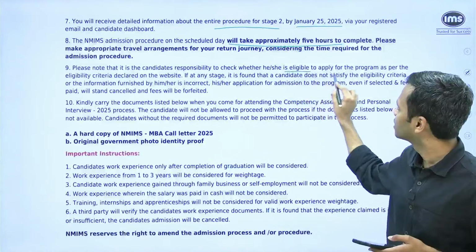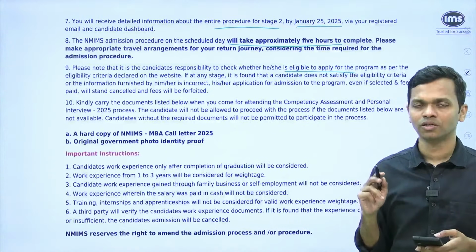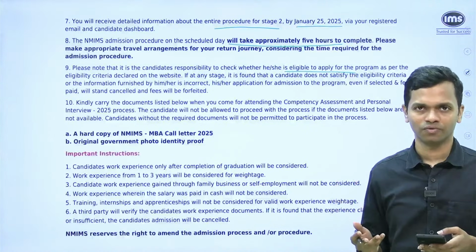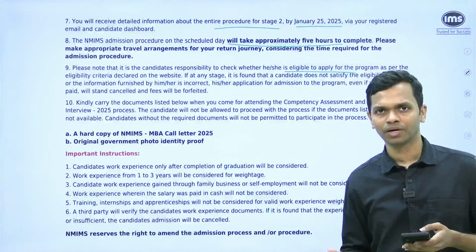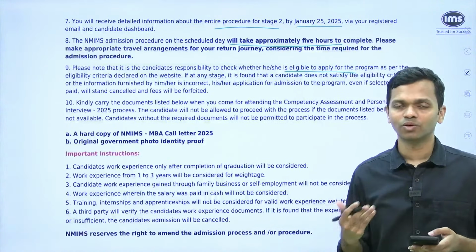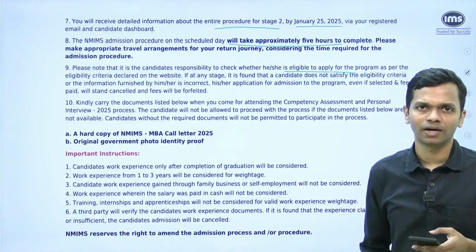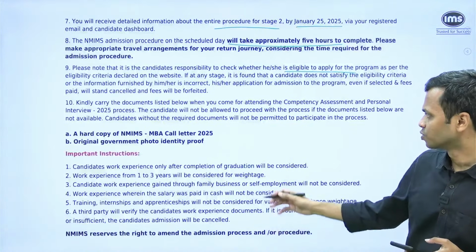Then the eligibility for the programs, again, it's something that you have to consider in the brochure. If you are not eligible for a certain program, then you cannot apply for it, right? There are some programs where there is a requirement of mathematics in the 12th standard. So please have a look at whether you are eligible for programs or not before you fill that as a preference. Then they mentioned you have to carry all the documents and so on and so forth.